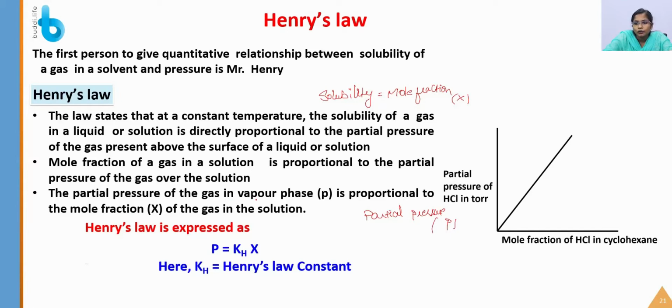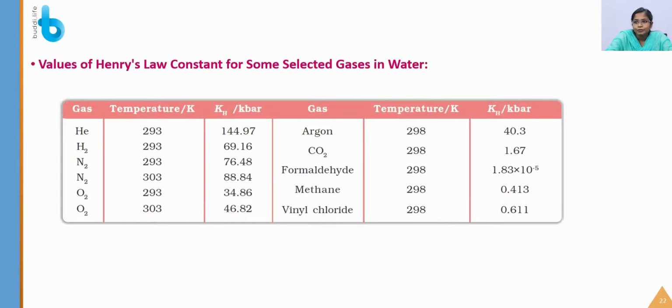So the partial pressure of the gas in the vapor phase, P, is proportional to the mole fraction X of the gas in the solution. Henry's law is expressed as P is directly proportional to X. So when you remove the proportionality, P equals KH into X. KH is the proportionality constant here, which is also known as Henry's law constant. So this is the graph of Henry's law. When you increase the partial pressure, the mole fraction of the gas will also increase. Okay, so these are the values of Henry's law constant for some selected gases.